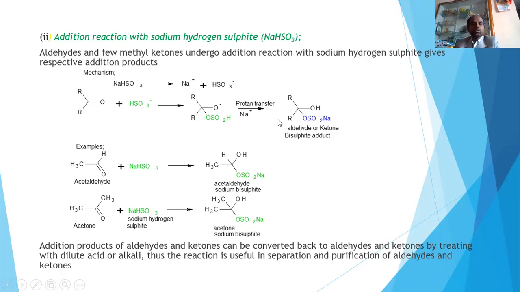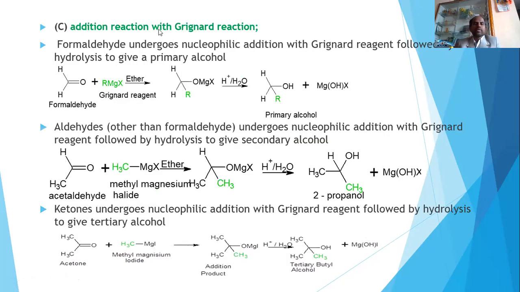So with this, I will move to the next one, that is the addition reaction with Grignard reagent. RMgX is called a Grignard reagent. When this Grignard reagent reacts with an aldehyde, here I am taking formaldehyde as an example. Formaldehyde, when it reacts with Grignard reagent in presence of ether, gives rise to an addition product. How will it form? R minus is the nucleophile. This will attack this carbon, and this bonded pair picks up this MgX, forming an addition product.